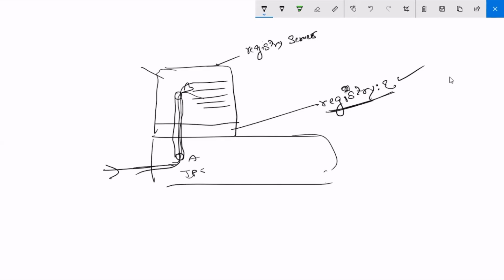Understood, guys? Any doubts here? Theoretically, any doubts from anyone? No doubts? Please respond, guys. Any doubts? No, sir. Okay.